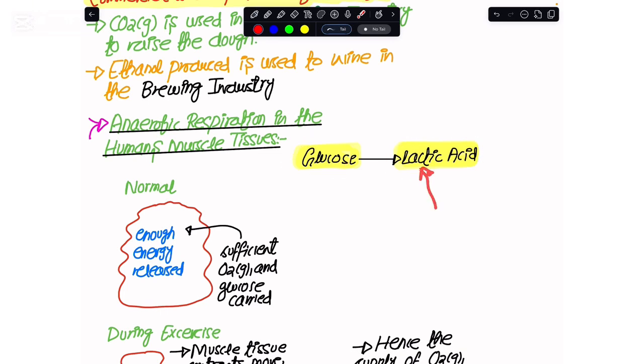And during that, the glucose that we have is converted into lactic acid. This lactic acid has a problem because it lowers the pH of the blood, and at the same time it can also denature the enzymes within my cells. So this suggests that when we stop exercising, despite the fact that we have stopped the vigorous activity, I keep on breathing more oxygen gas. The reason is that after I have stopped exercising, my body has to remove the lactic acid, and the lactic acid cannot be removed from the body unless I combine it with oxygen gas.